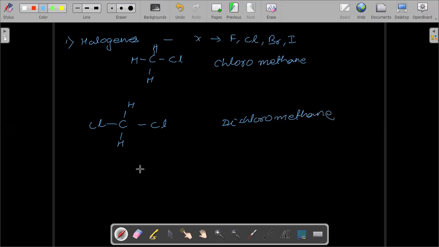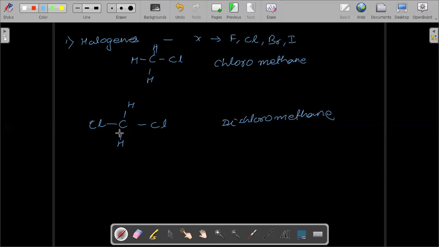So this is chloromethane, whose general name is also chloroform. This is dichloromethane. No, it's dichloro, not two. There is only one carbon atom. There are not two carbon atoms. You have only one carbon atom. Okay.